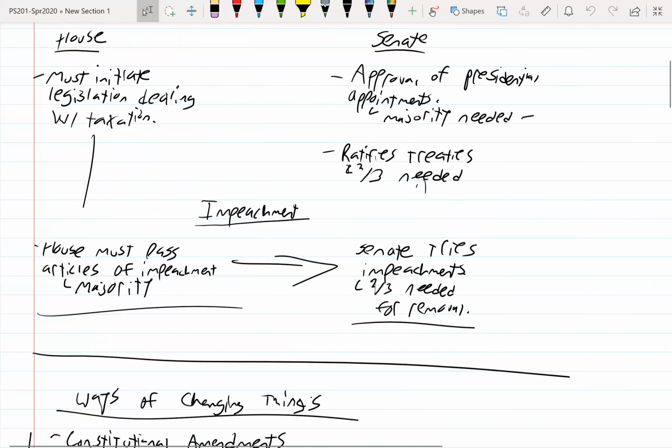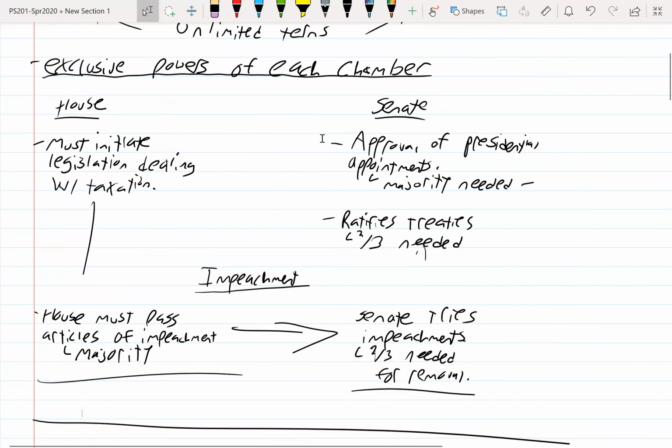Things involving impeachment down here, there are different roles in the impeachment process. In terms of other exclusive powers, we talked about in the House, going back to the constitutional framing of these two chambers, the founders decided to give the power to initiate taxation legislation to the House. The Senate would eventually still have to sign on and pass any taxation legislation that comes from the House, but it has to start in the House.